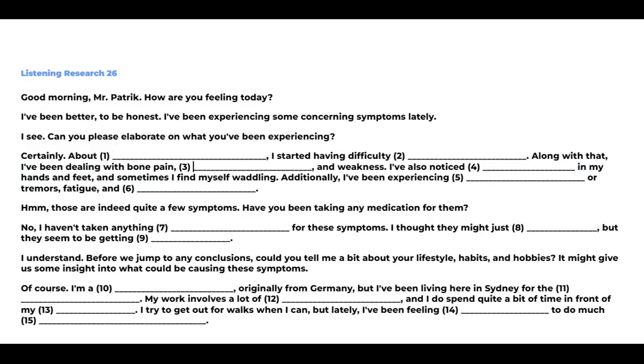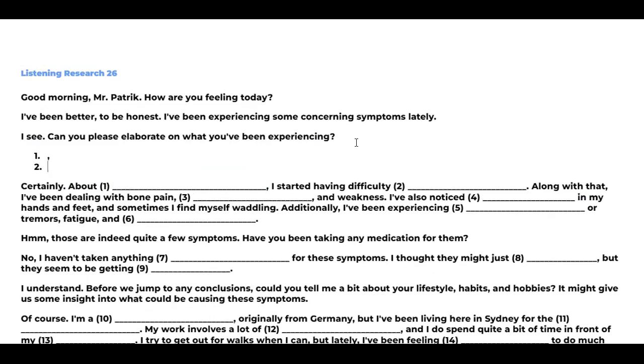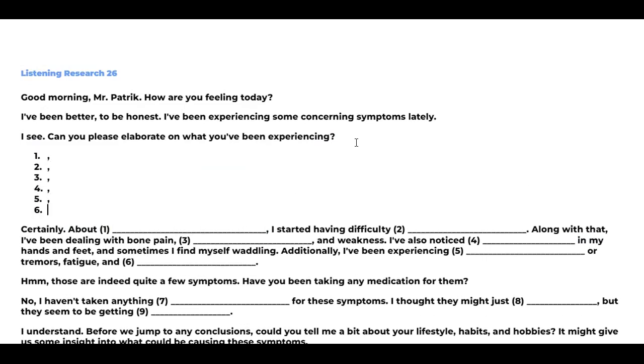Let's start this now. Please get ready. You'll be able to listen to this audio maximum 3 times. There will be no pausing for this audio. You'll have to listen to this audio 3 times and write the answers on your notebook. All of you, please write your answers on your notebook. You can just write the numbers 1, 2, 3, 4. Just write the numbers and write the words.